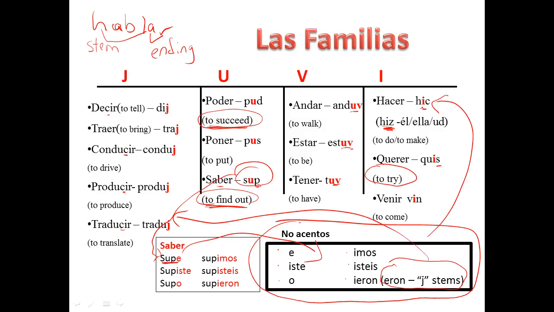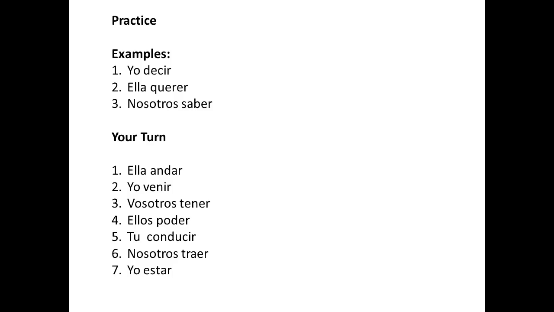So now let's practice this. I'm going to give you a couple examples first, and then you can do it. So yo decir, look back on your notes. The stem of decir is D-E-C, correct? I-R is the ending. So there's two steps. The first step is you look back and you say, okay, the stem is D-I-J. Okay, now you have your stem. Then you look at your endings and say, okay, that's the yo form. It's the e. No accent mark. That's dije. Dije.